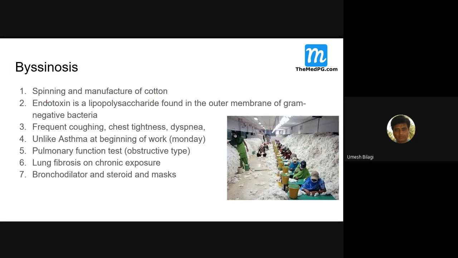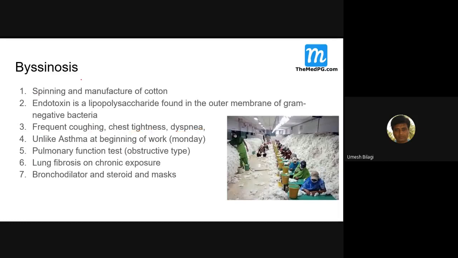Along with cotton, even the endotoxin of gram-negative bacteria can cause byssinosis. Usually there is contamination of these factories, so if the industry is not maintaining hygiene, these things can add up. The patient presents with cough, usually dry, chest tightness, and dyspnea.